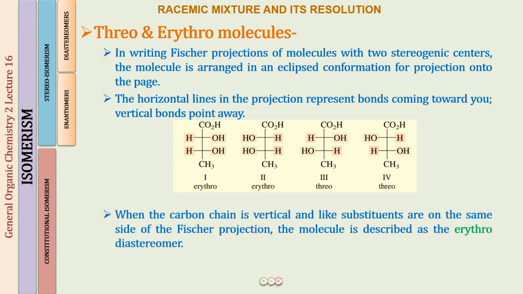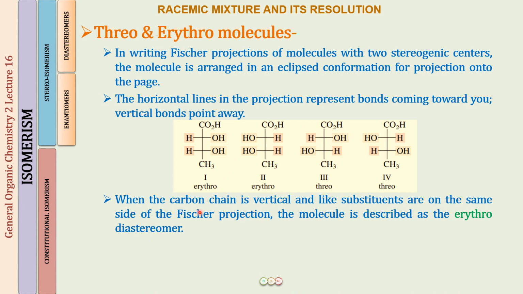So here what you have to remember is that when the carbon chain is vertically placed and the like substituents are on the same side of the Fischer projection, like we have for structure number 1 and structure number 2, we call them erythro molecules. These two are called erythro enantiomers, right?